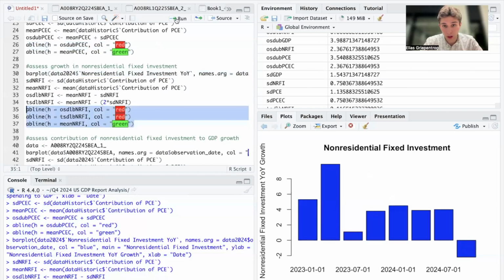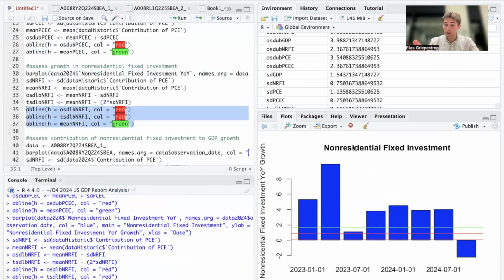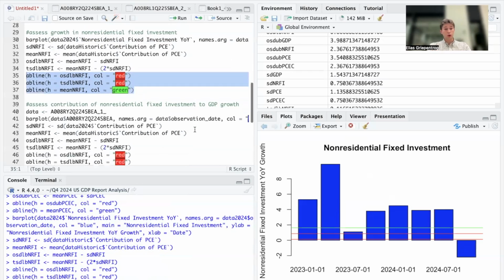And then we're going to plot all of these lines. We can see here that for Q4 of 2024, non-residential fixed investment growth was below the two standard deviation lower band, which just shows how weak non-residential fixed investment was during Q4 of 2024.